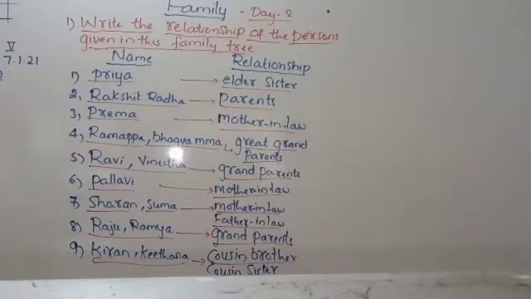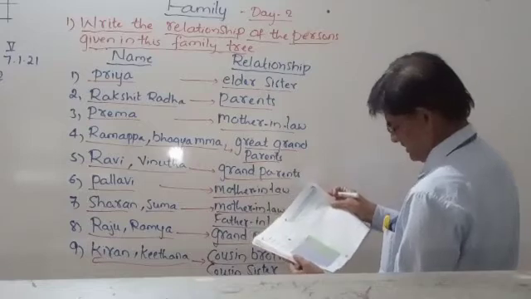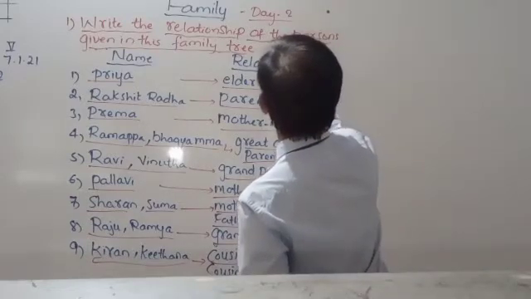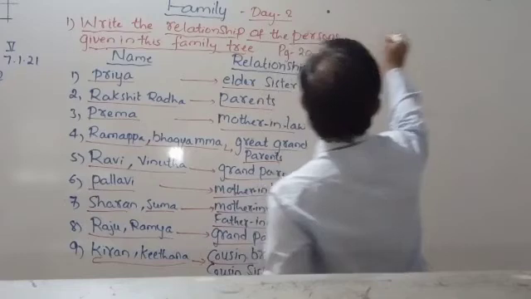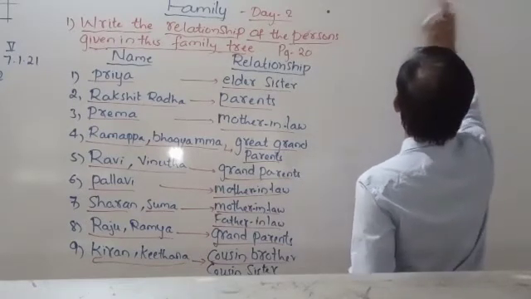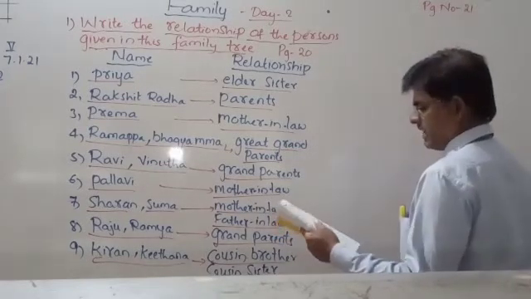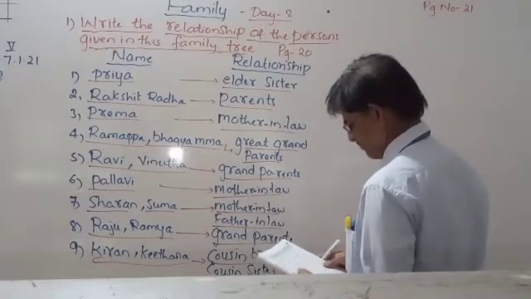page number 21. Here are also some signs. Signs are given here. Sign and the relationship is given. Look, page number 21, right? This is page number 20. Now page number 21.